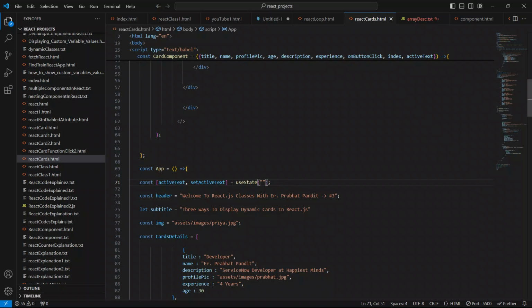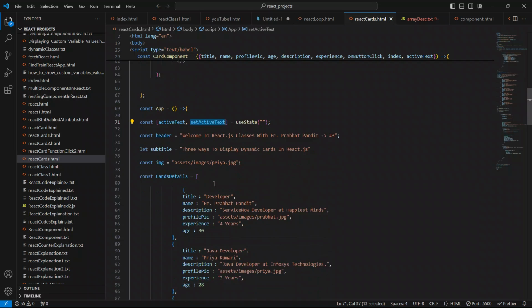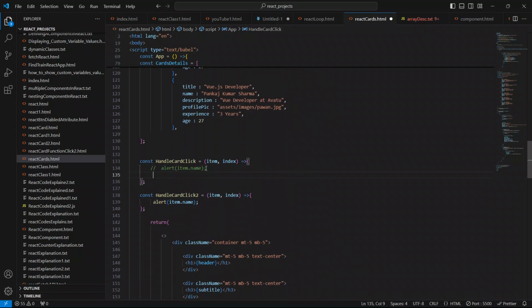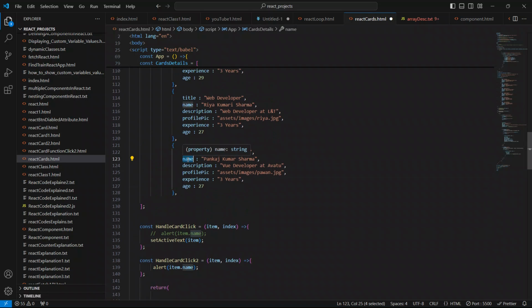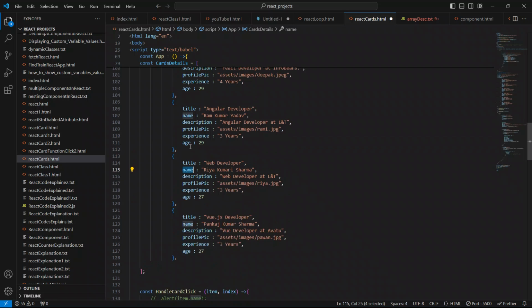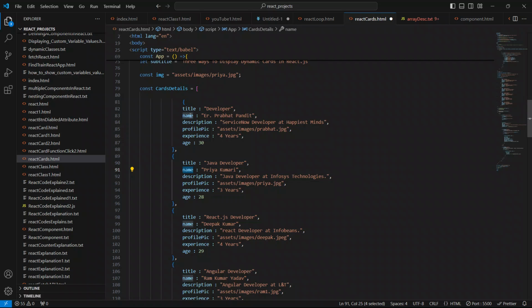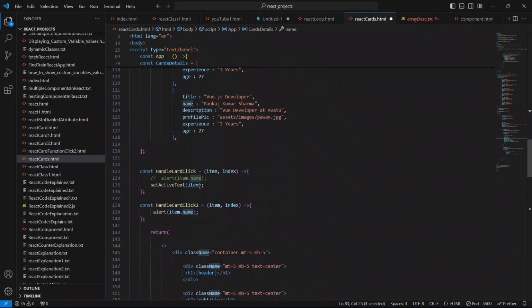So now we have to update this activeText through this updater function. Copy it from here and come up here. As of now, comment the alert because it will hamper. I'll say setActiveText, and we will say item, and we have to show the name, like this name, this name, and this name. So we say item.name. Now this is it.